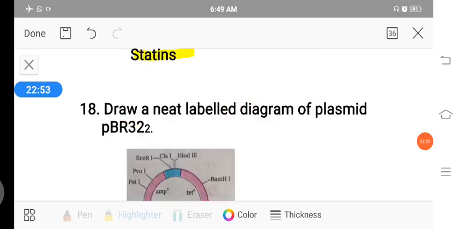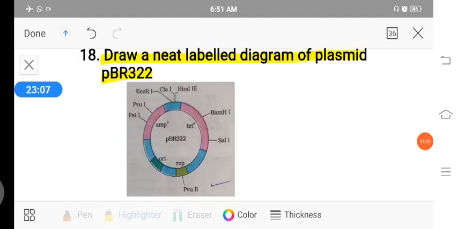The last question in the 2 marks is, draw a neat labelled diagram of plasmid pBR322. pBR322 is a plasmid. pBR stands for Bolivar and Rodriguez, strain number 322.